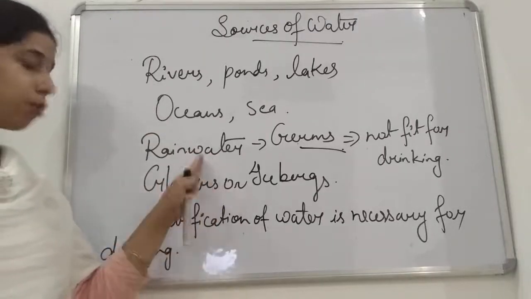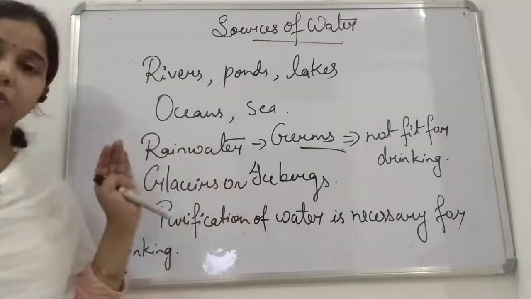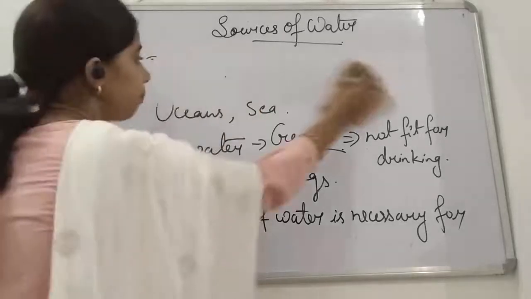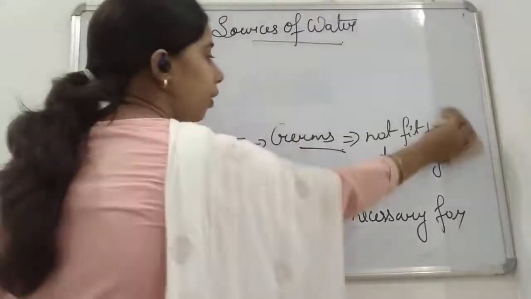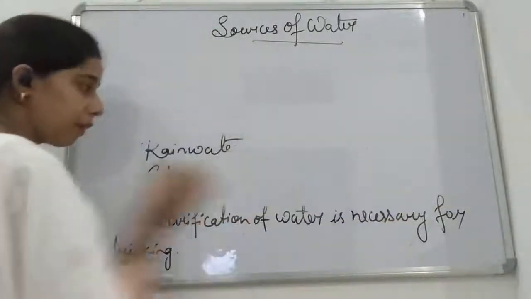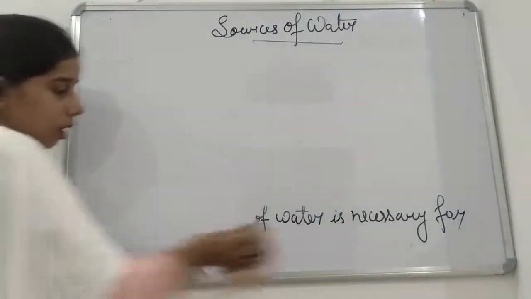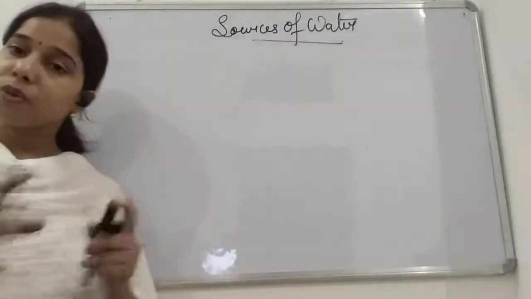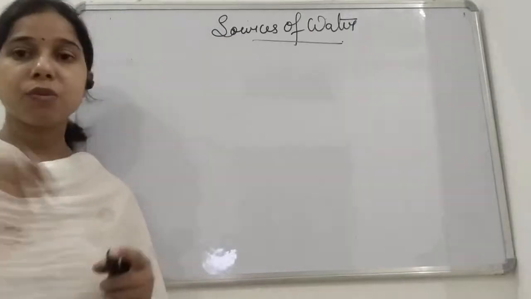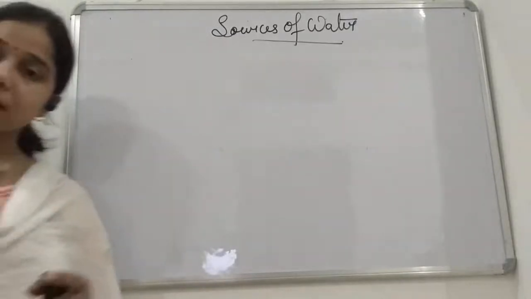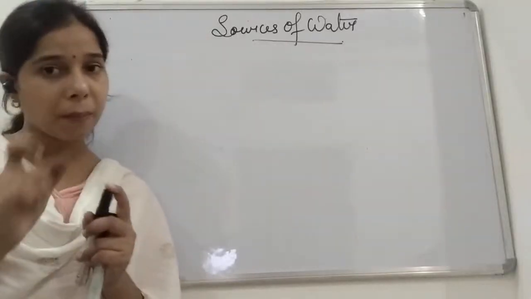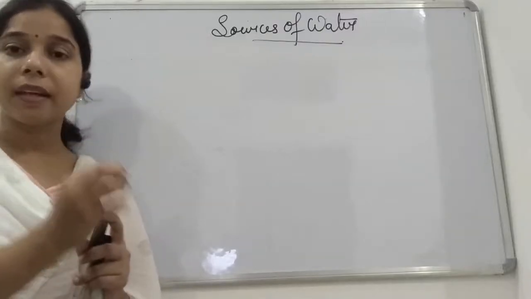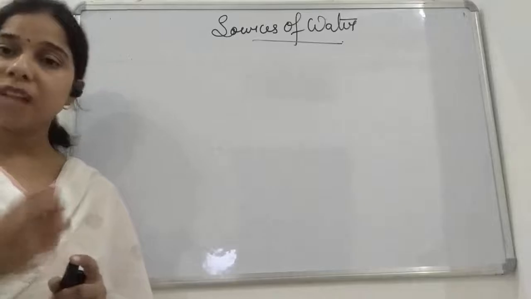We studied that there are two sources, the rainwater or the glacier. When we talk about the rainwater, students, most of the rainwater goes and mixes with the river. Right now we discussed that also, students. But some amount of water goes to the soil. As it reaches the soil, the soil particles have small voids, small gaps in it. So the water seeps into the ground. It goes under the ground.